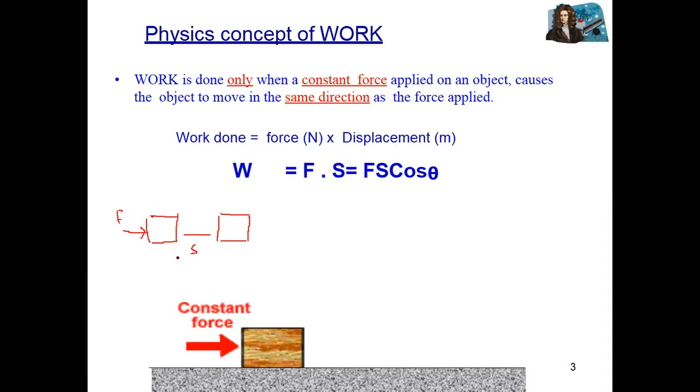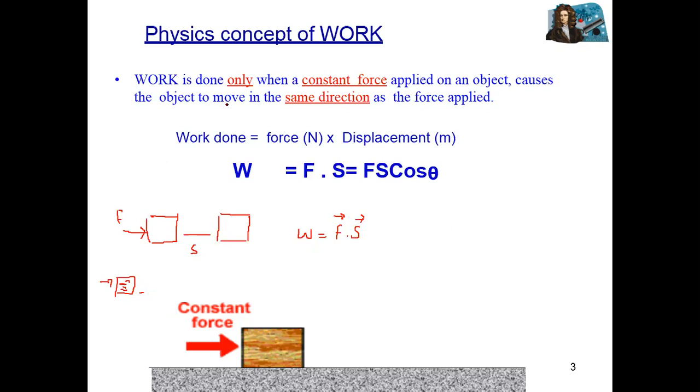So distance is covered. In the language of science, work is the dot product of two vectors. One is force, the second one is displacement. For example, when you apply force on a body and this mass is very heavy, it doesn't displace. So we can say that work done is equal to zero. When you apply force on a wall, but it remains in the same position, work done is zero.